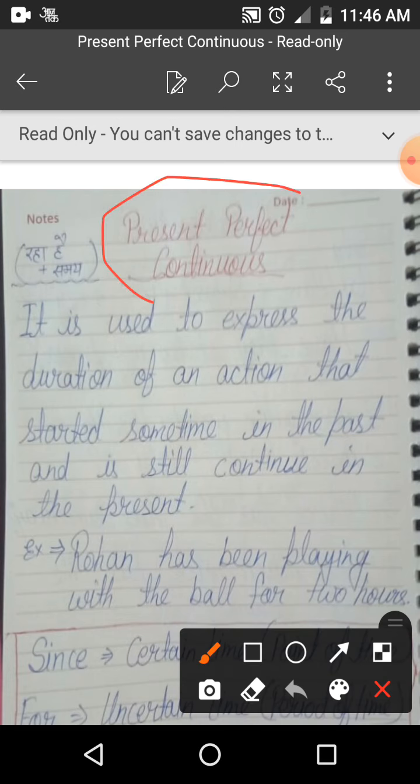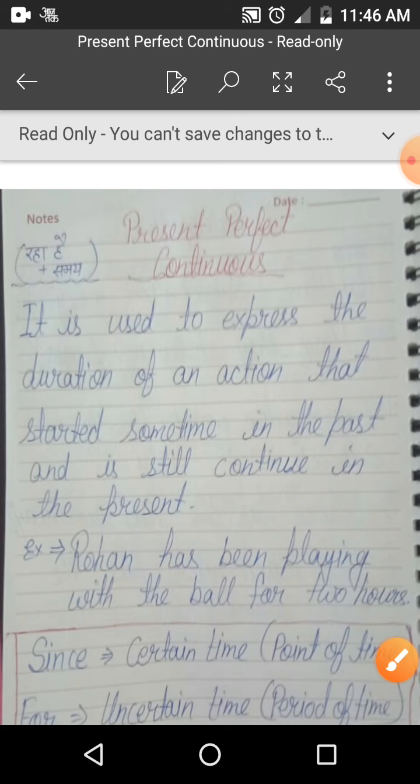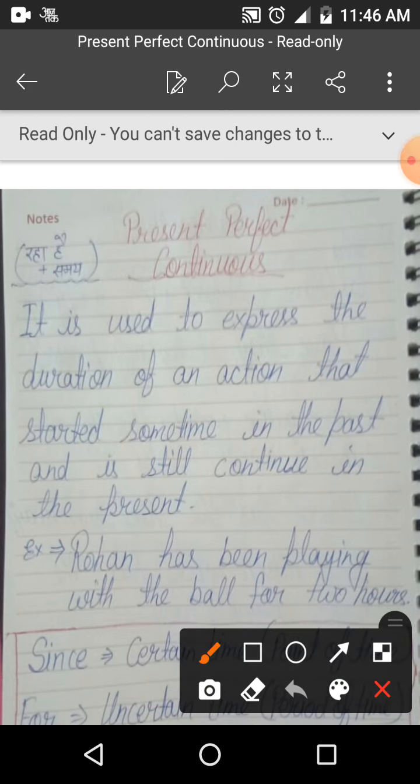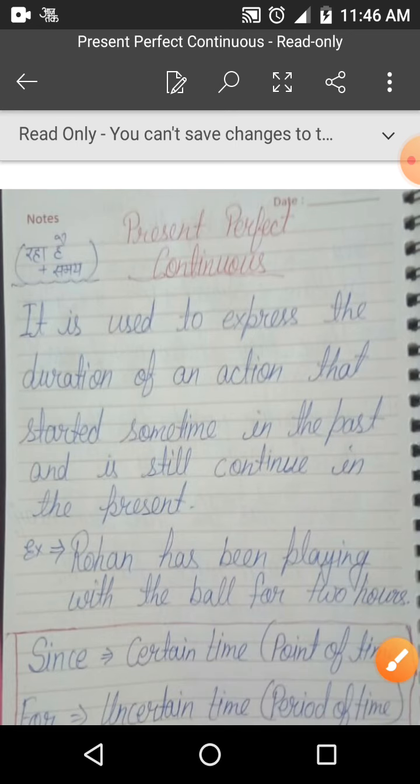As you can see the name also, present perfect. In the perfect tense we see that the work has completed, and in the continuous we see that the work is in continue form. So if the work is started in the past and still continue in the present, then it is present perfect continuous tense. If the sentence in Hindi, you will find रहा है, रही है plus समय. It is the identification of present perfect continuous also. So you will find time also in this sentence with रहा है, रही है.